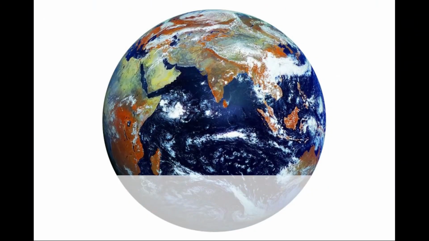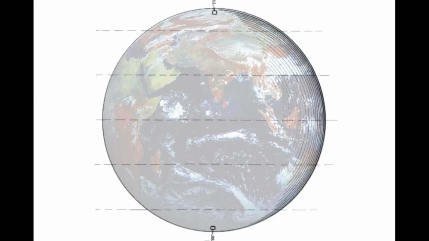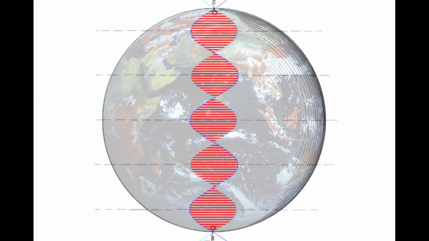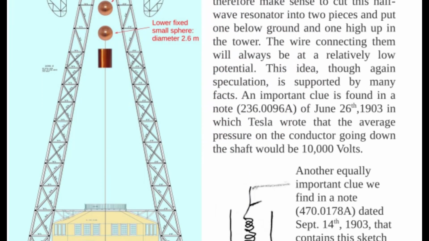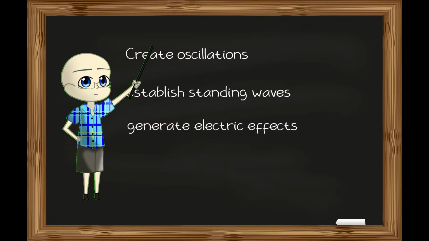The Earth contains a certain amount of this electromagnetic medium. By creating standing waves in this medium, not regular electric currents, we can create electrical effects at distant points on Earth's surface, all without current flowing through the Earth or air. Tesla's Wardenclyffe Tower wasn't just a big Tesla coil, it was designed to create oscillations in the medium itself, establish standing waves around the Earth, generate electric effects at distant points, all without pushing electrical current through space.